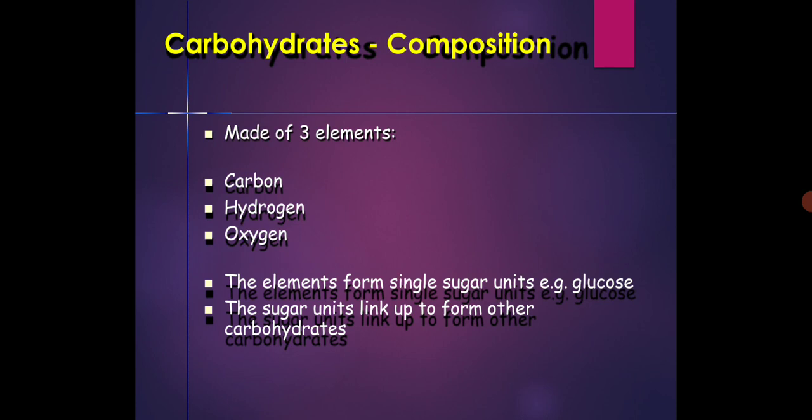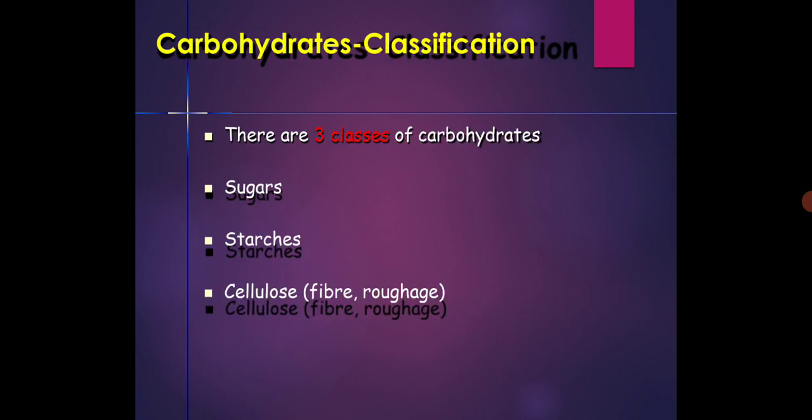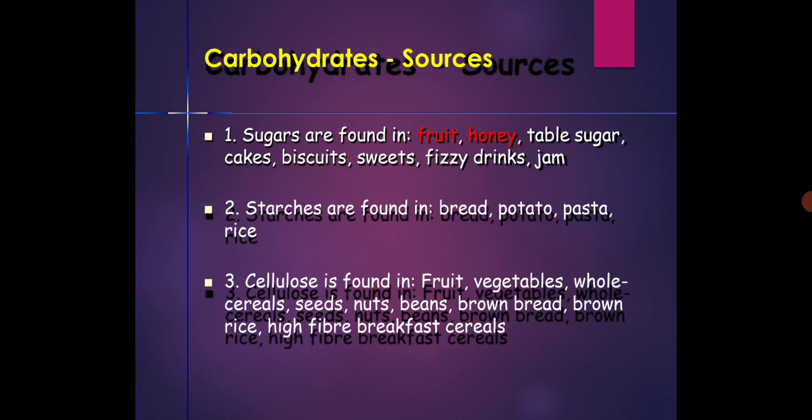Carbohydrates composition made up of three elements like carbon, hydrogen, and oxygen. The elements form single sugar units, example is glucose. Then the sugar units link up to form the other carbohydrates. Carbohydrates classification, there are three classes of carbohydrates, that is sugar, starches, and cellulose, fiber, roughage.